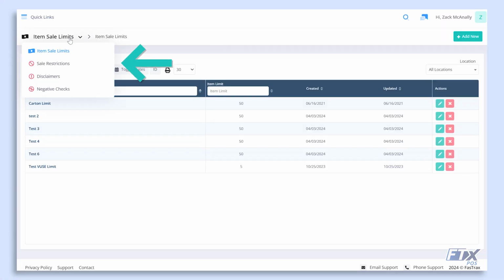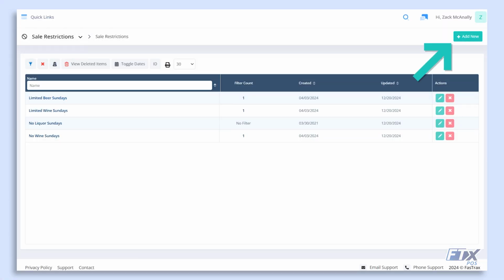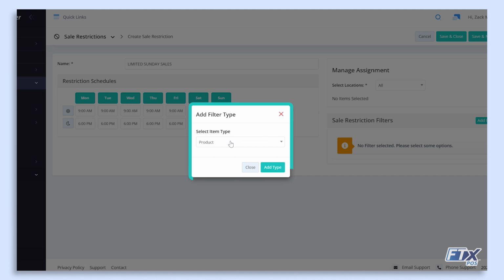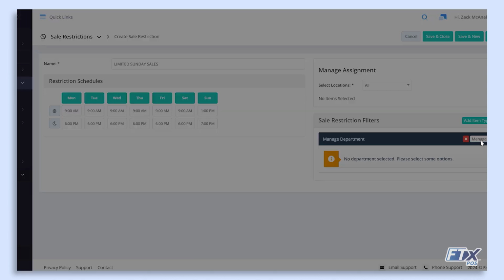With FTx, you can create a sale restriction to ensure compliance. You simply set the schedule, which would define the days and times of these restrictions, and then select which items are restricted. Like other modules, you can choose items based on any filter, like a department, a category, or a tag.